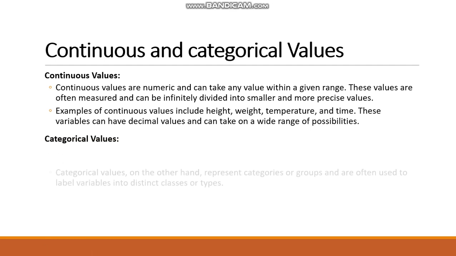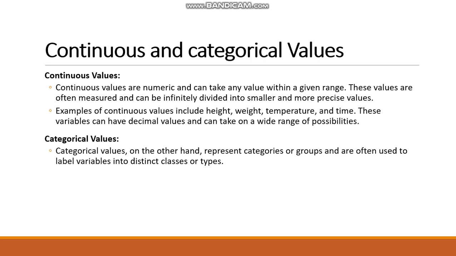Now, what are categorical values? Categorical values, on the other hand, represent categories or groups. They are often used to label variables into distinct classes or types, such as gender. In gender, we have two classes, male and female, and in colors, there are different colors: red, blue, green, and so on. Other examples are classification of living and non-living things, classification of plants and animals, etc.